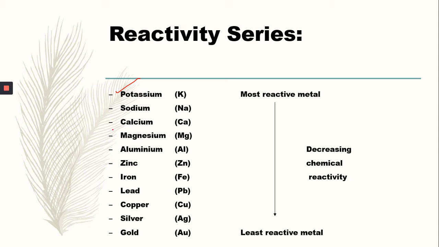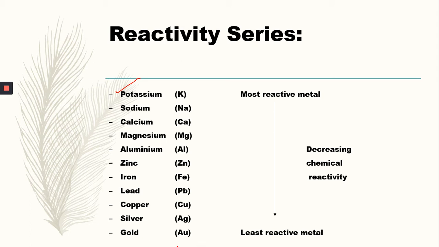After that, sodium is less reactive than potassium, calcium is less reactive than sodium, magnesium is less reactive than calcium, aluminium is less reactive than magnesium. In this way they are placed in order of decreasing reactivity. On the top, the most reactive metals are placed, and at the bottom the least reactive metal is placed. With the help of this reactivity series, we have to discuss another topic.